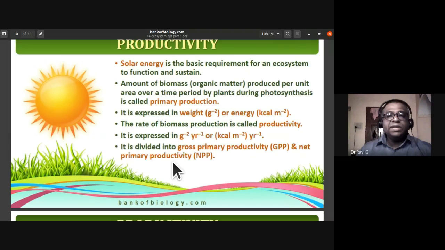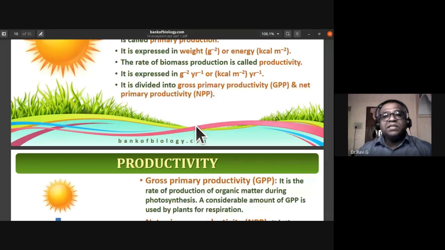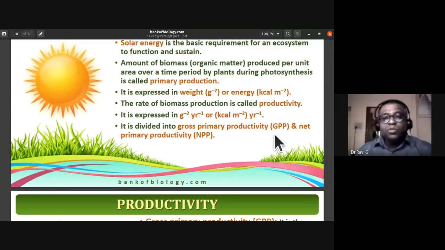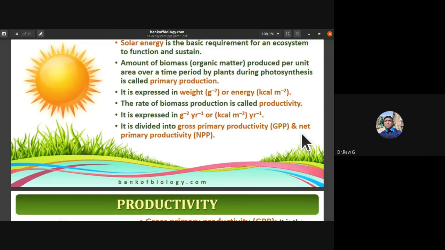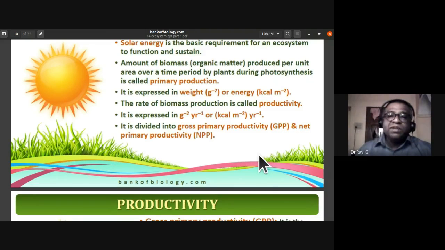So the rate of biomass production is called productivity. Productivity is divided into two types: gross primary productivity, represented by GPP, and net primary productivity, represented by NPP.